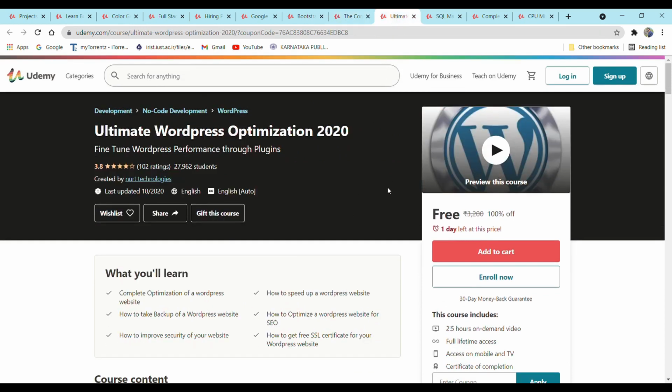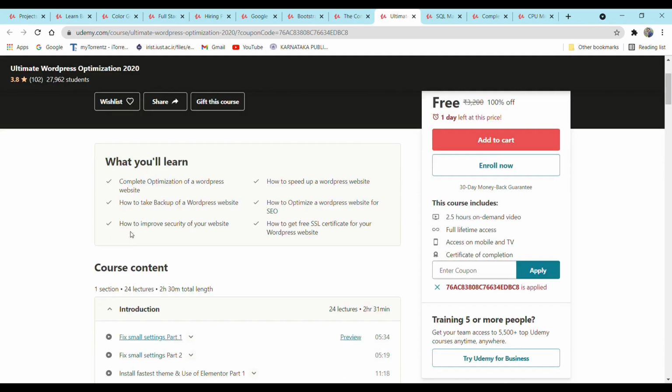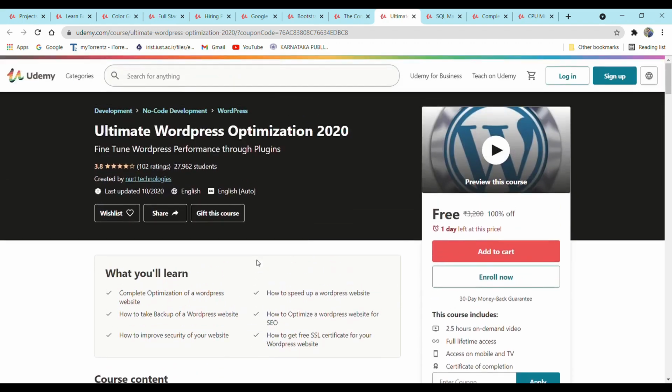So the next course is Ultimate WordPress Optimization 2020. So in this course you will learn complete optimization of a WordPress website, how to take a backup of a WordPress website, how to improve security of your website, how to speed up a WordPress website, etc. So if you are interested in web development, then you can enroll in this course. With this course you will get familiar with the security of your website and much more things. So the course duration is 2.5 hours and the rating is 3.8.